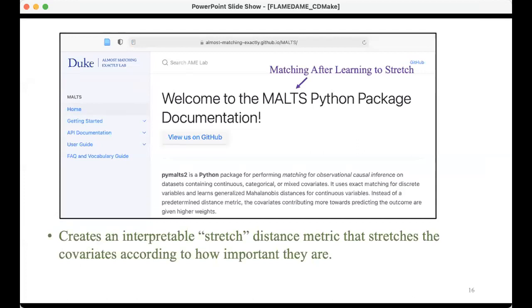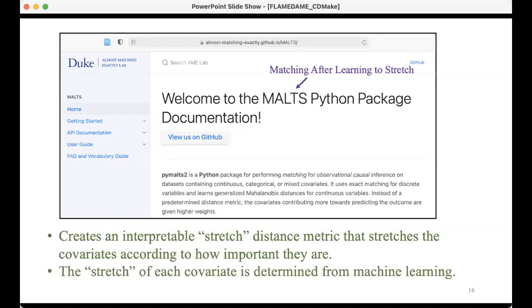And if it determines that a variable is not important, like let's say that race is not important, then it just compresses that variable to like nothing, so that it can match on all different races and it just doesn't care. Okay, and the stretch of each covariate is determined from machine learning on a separate training set. So the importance of stretching each variable comes from a separate training set.